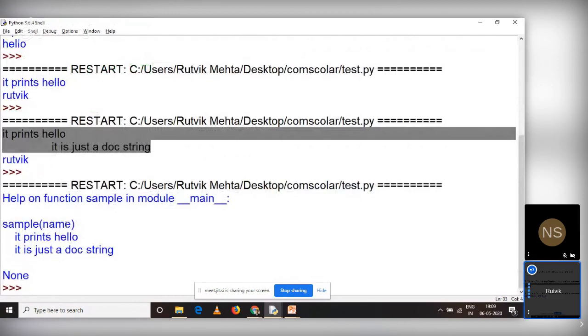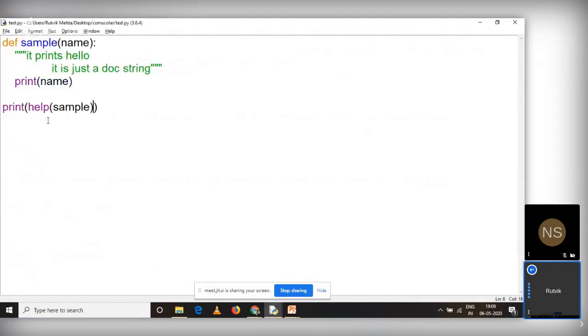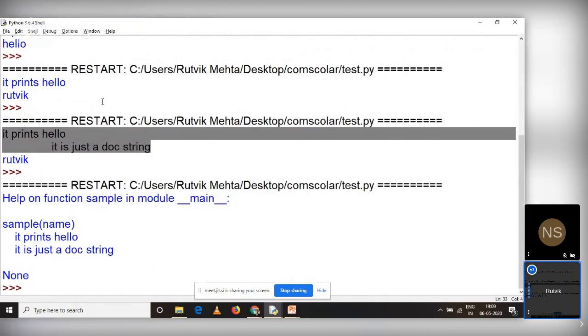Now sample accepts one argument. You can see that the argument name is name. And what is the docstring for this? It prints hello. It is just a docstring. So very simple example of help. Again, it is printing None because I don't have to use print over here. You can say help and sample, that's all. So this is help on the sample function.